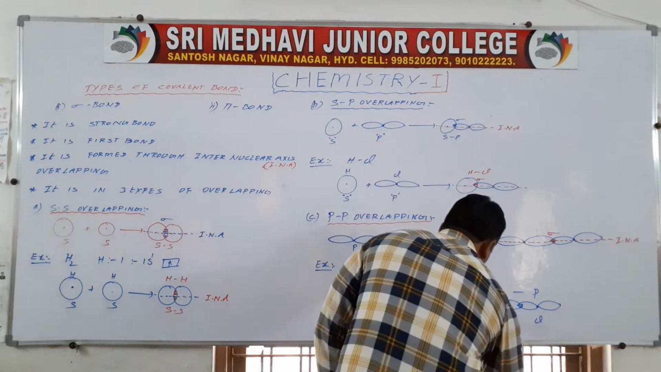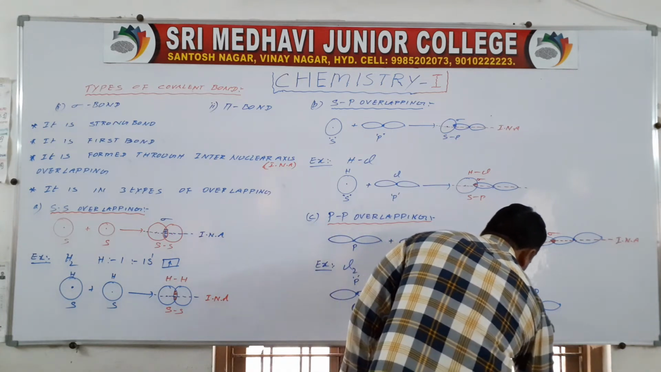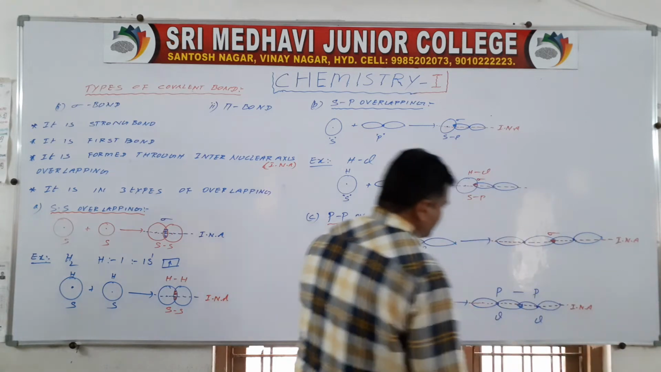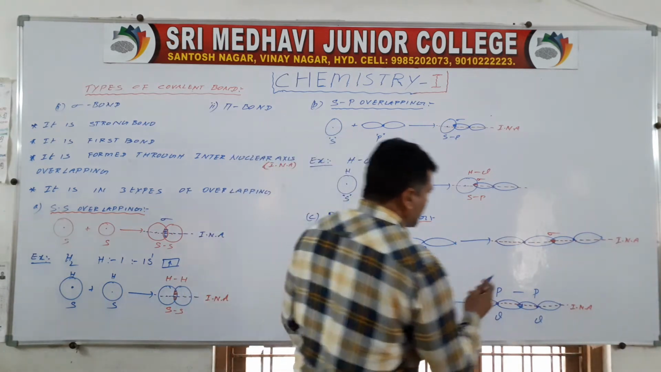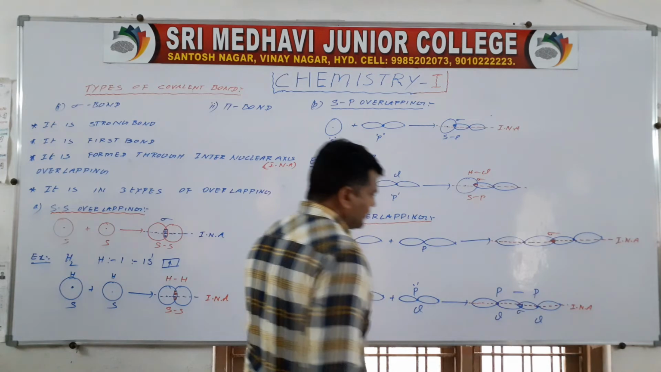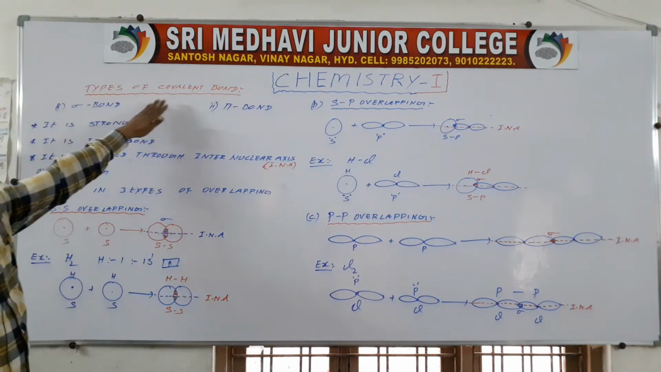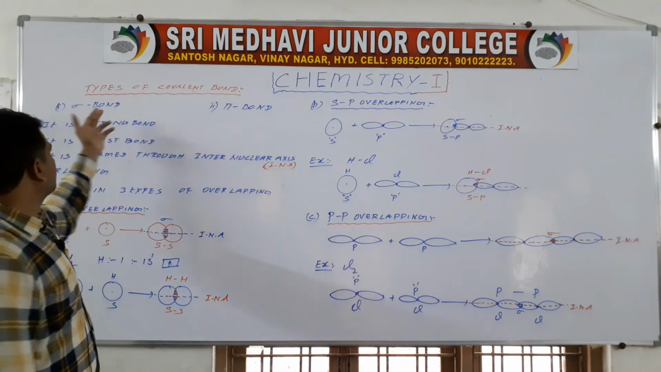Then now it forms, we may draw the internuclear axis. So here a sigma bond is formed, and the Cl2 molecule can be represented. What I mean to say is, the types of covalent bond are two: sigma bond and pi bond.